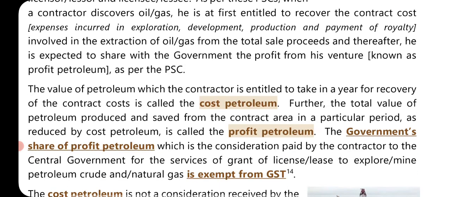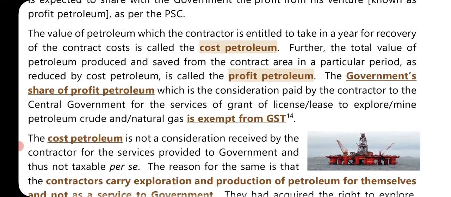The value of petroleum which the contractor is entitled to take in a year for recovery of the contract cost is called cost petroleum. Further, the total value of petroleum produced and saved from the contract area in a particular period as reduced by the cost petroleum is called profit petroleum.